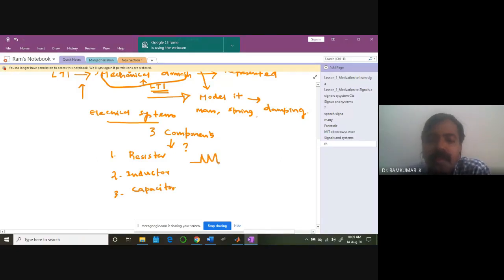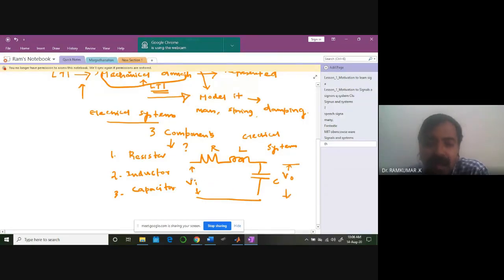You can represent all kinds of systems, all electrical systems. It's a wonderful idea. All electrical systems, with only resistive, inductive, and capacitive elements. So you can give your input signal, some input voltage, and we can study the output voltage across the capacitor or something, and thereby you can do a complete system dynamical study.